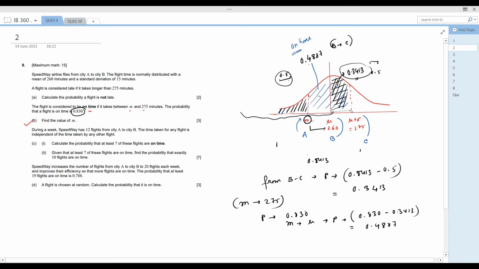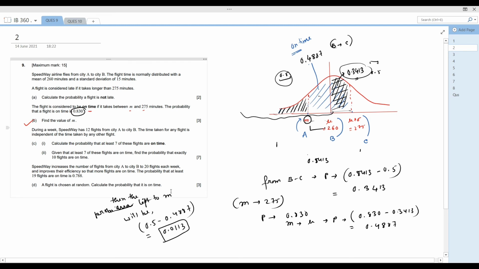So for the black shaded region, the area to the left of m, the probability will be 0.5 minus 0.4887, which is 0.0113. Then the probability left of m is this.